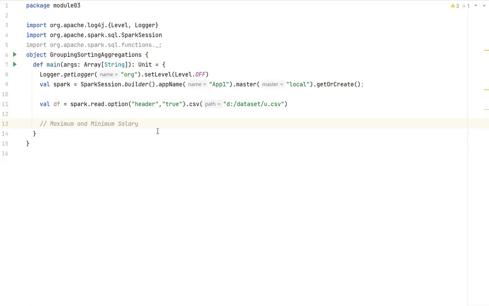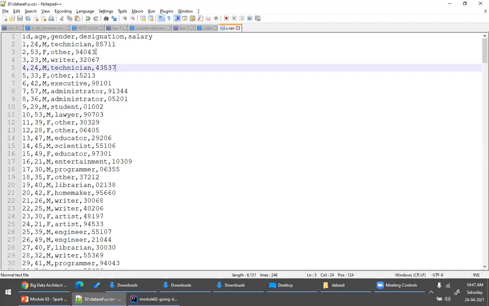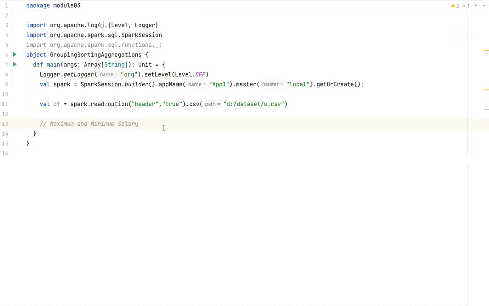For example, I want to do group by designation, and then I will get the total count for each designation. If you look into this data set, we have a designation column. I want to display the total count of each designation. That means for designation equal to technician, how many records are available. So I want to do some sort of aggregation.